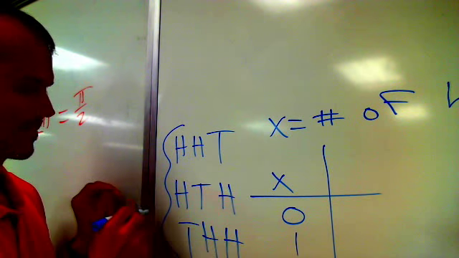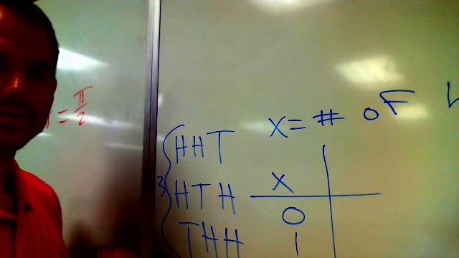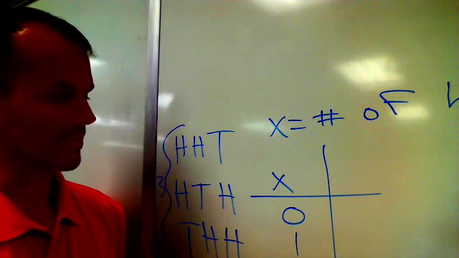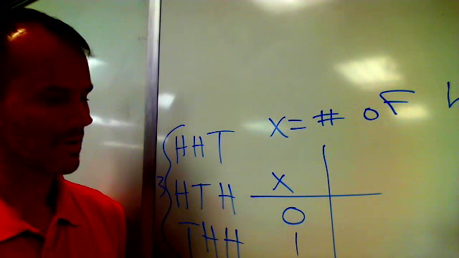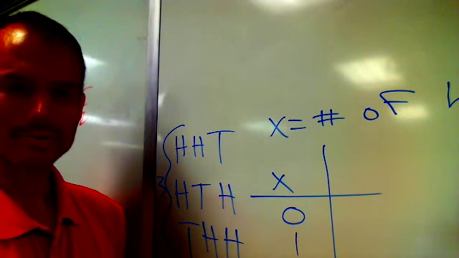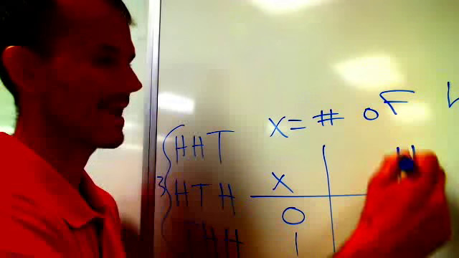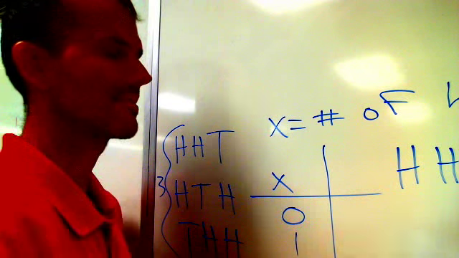So I think there's 3 ways that I can end up with 2 heads. So 3 ways that x can be 2. And then finally 3, I think there's only one way you can get 3 heads, and that's you've got to go heads, heads, heads.